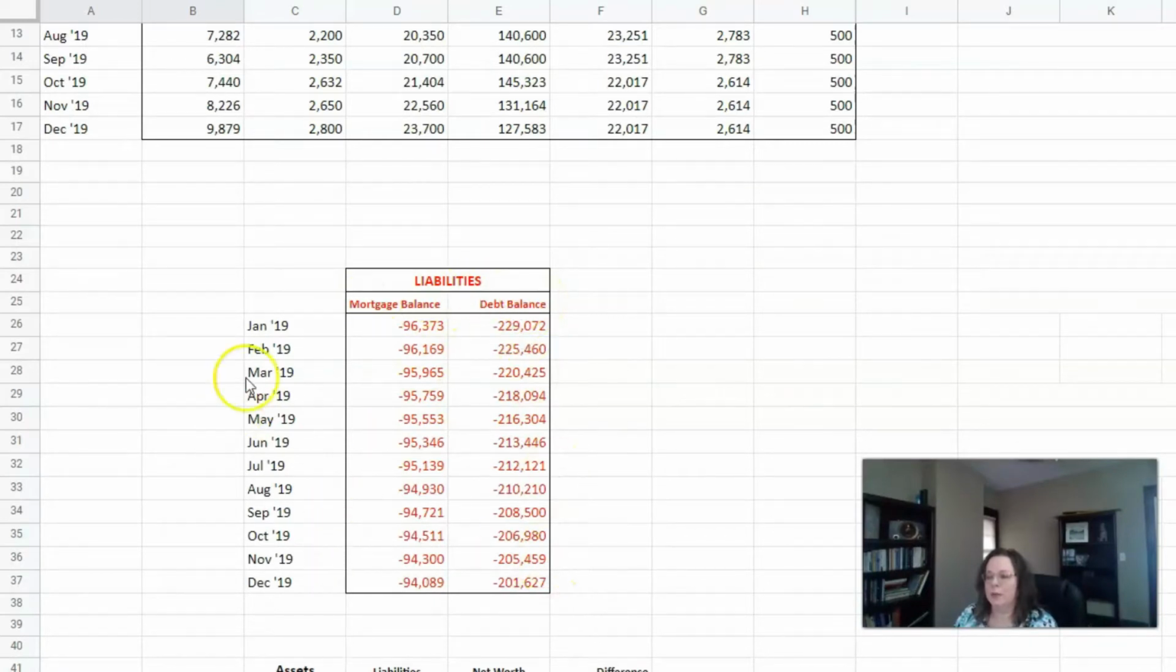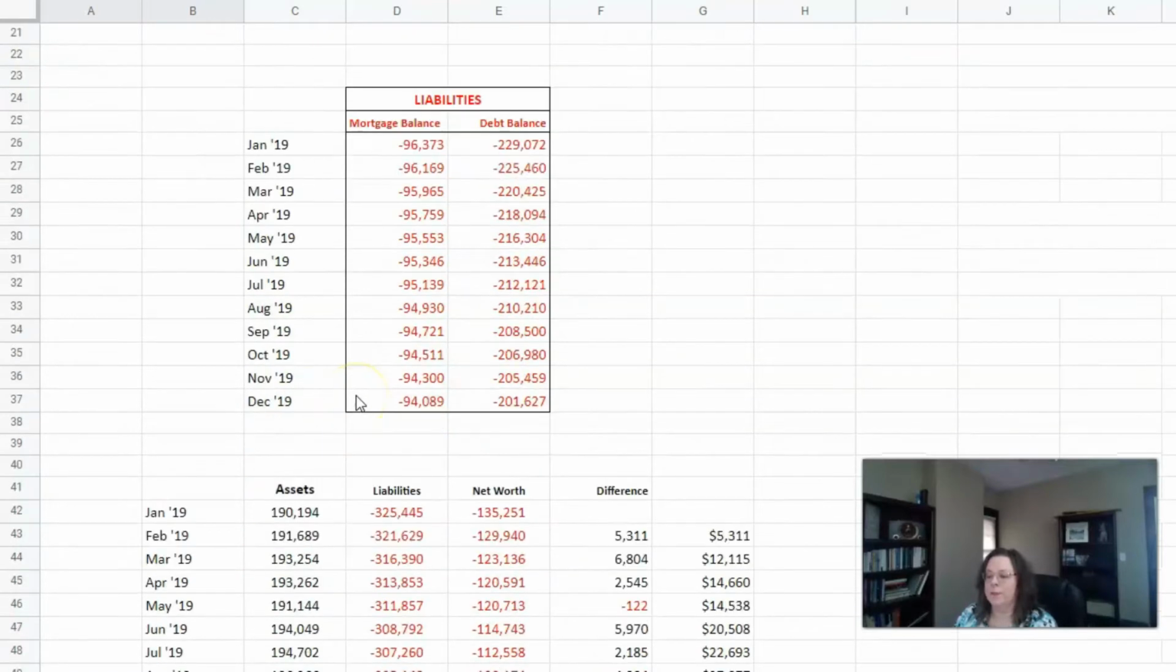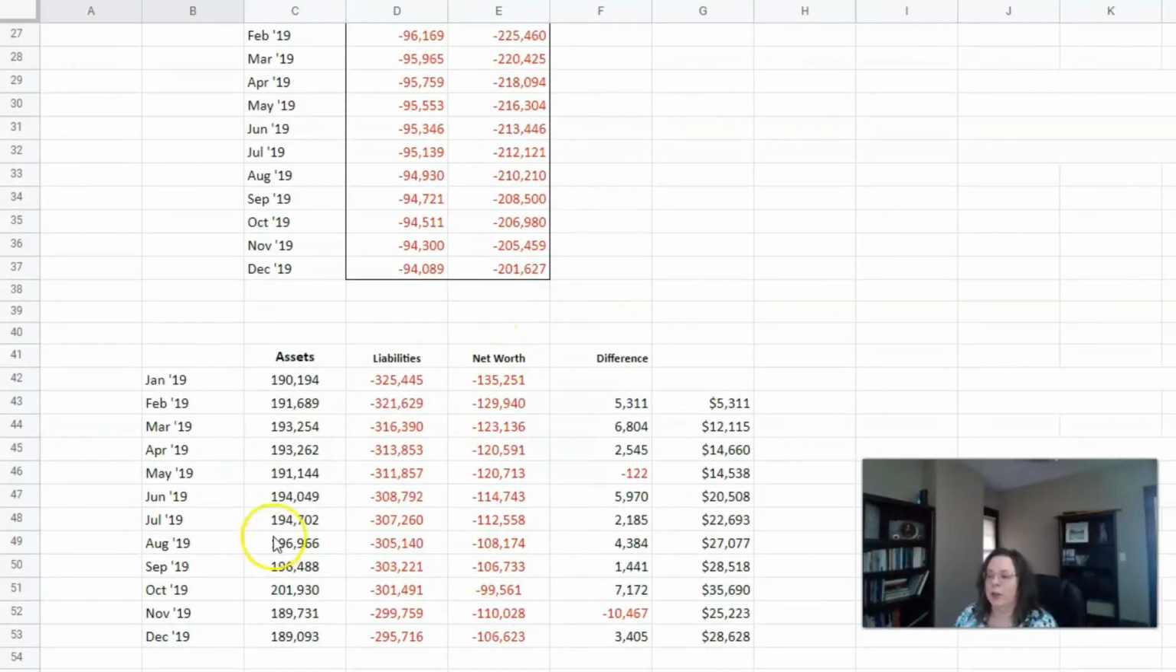Those are separate, and I track them each month. You can see the months going down the side here. And then I do a final chart that has the assets, liabilities, and then calculates the net worth. I also like to just see what is the difference from one month to the next in this column. And then this is like a cumulative column where I'm looking to see what kind of difference we have over the course of the year.